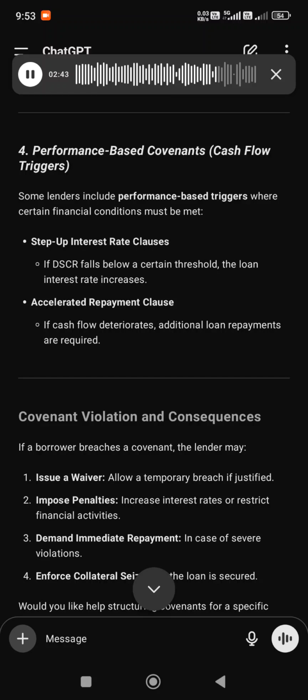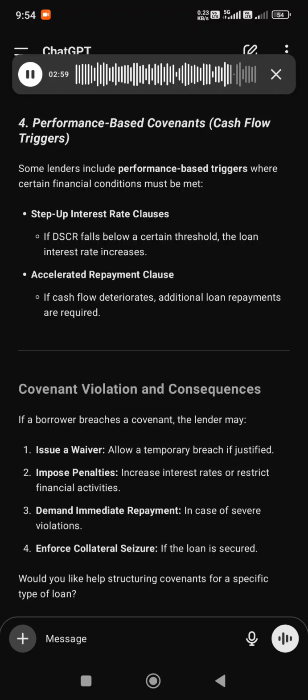Some lenders include performance-based triggers where certain financial conditions must be met. Step-up interest rate clauses. If DSCR falls below a certain threshold, the loan interest rate increases. Accelerated repayment clause. If cash flow deteriorates, additional loan repayments are required.